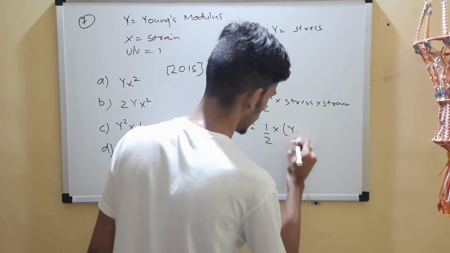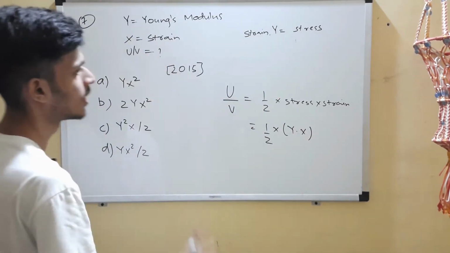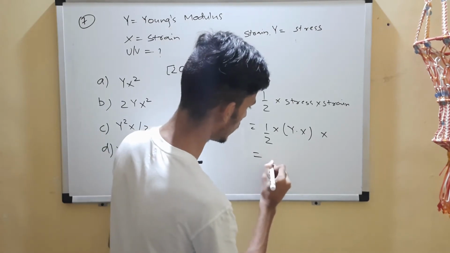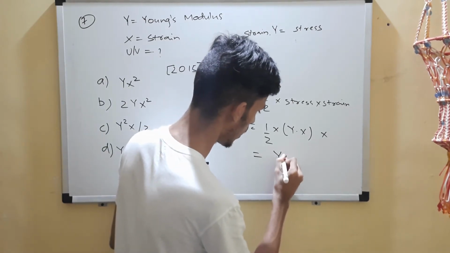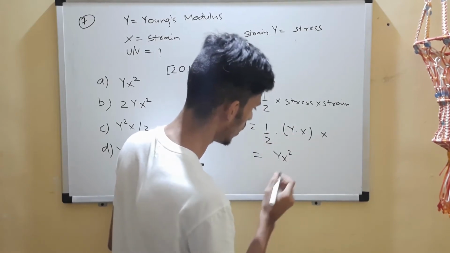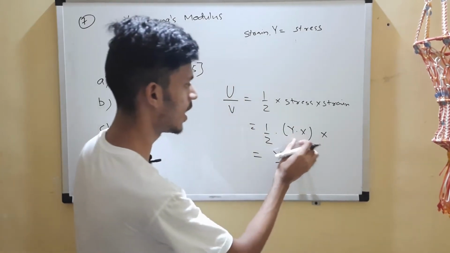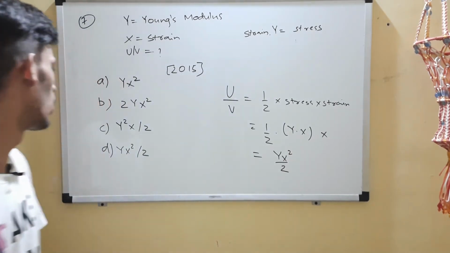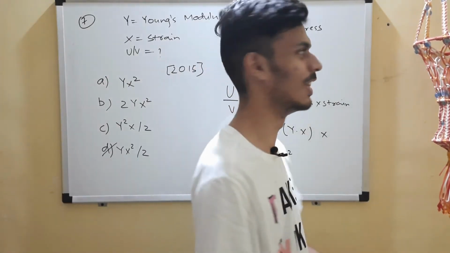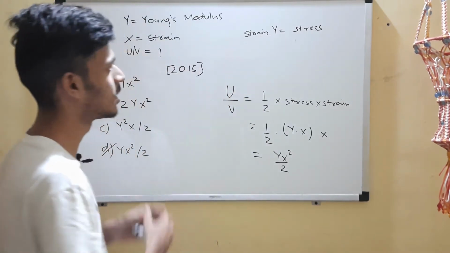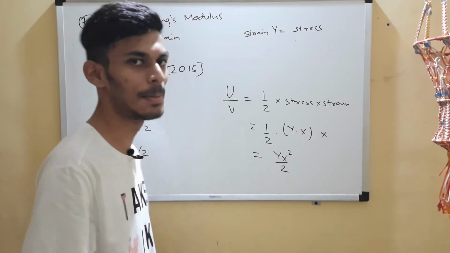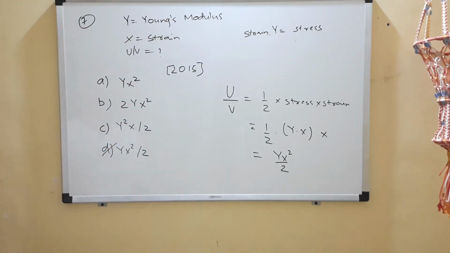Strain is x, and here also strain x. So the answer that you get is Yx square by 2. Option D. Why is it every time C and D only? So that was a question from 2015, quite an easy one, formula based. Let's move to the next question.